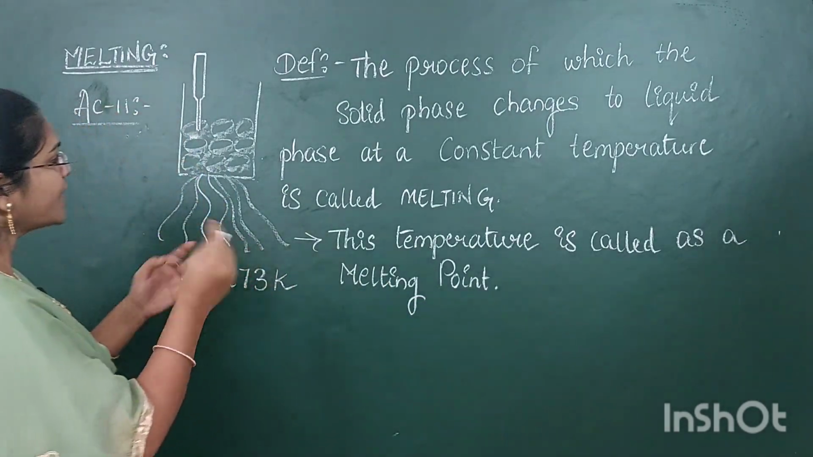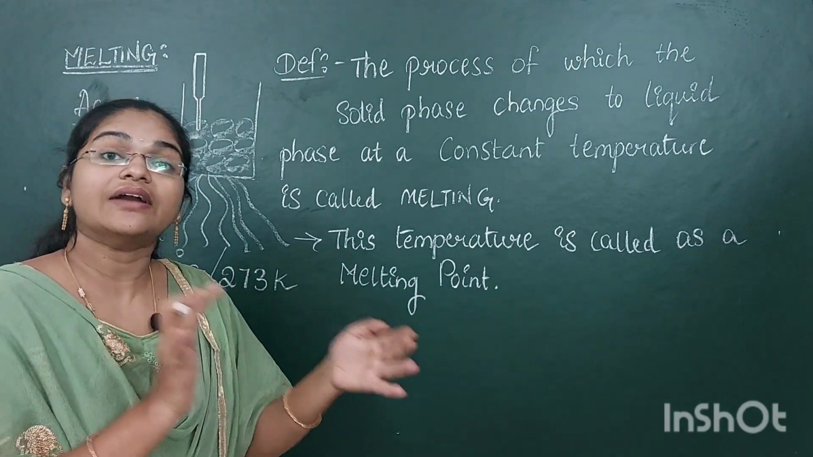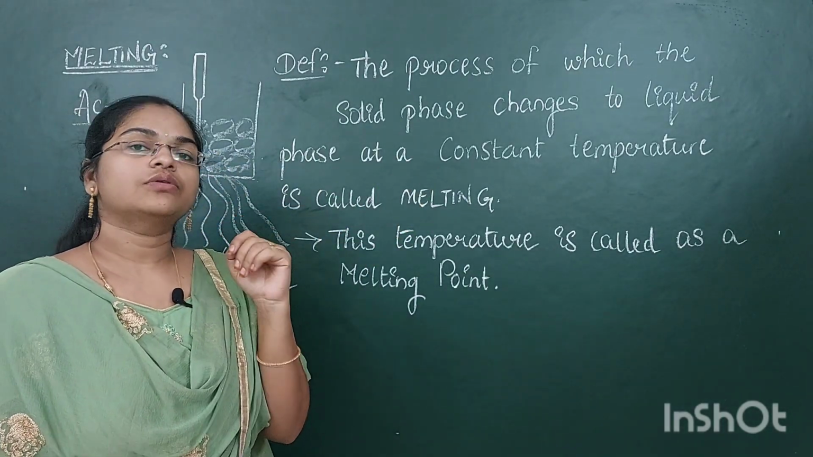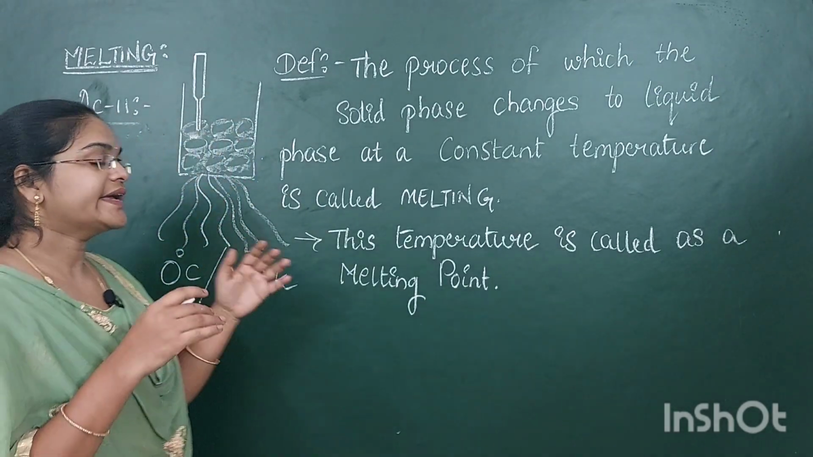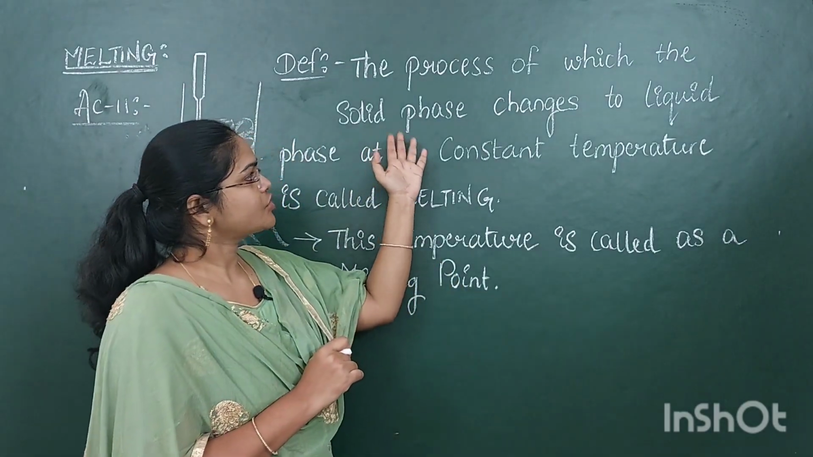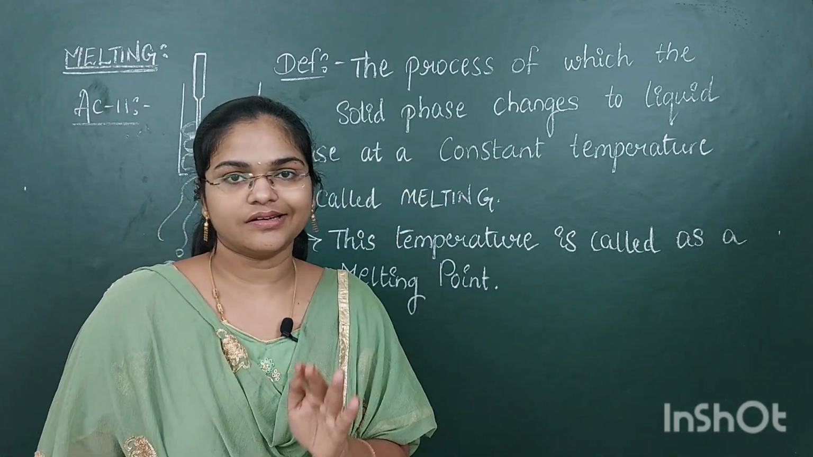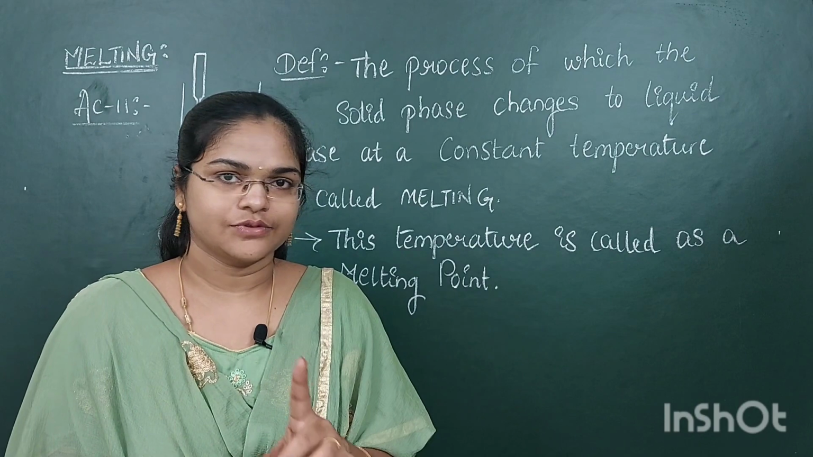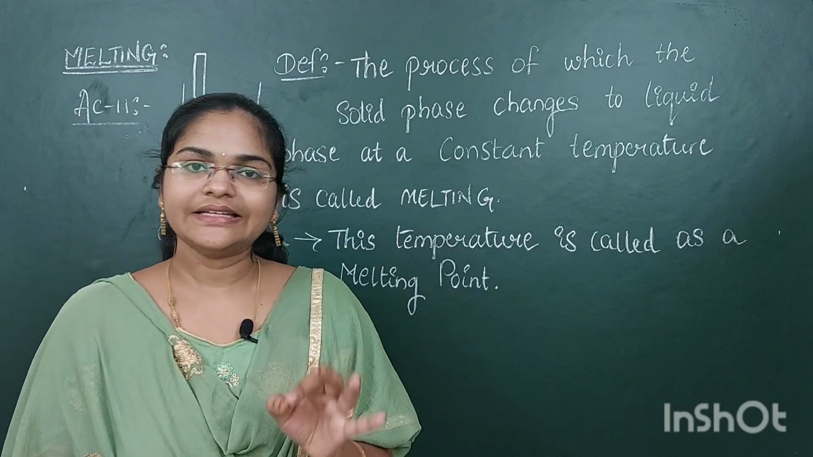Though we are continuously supplying heat energy, what amount of heat energy is required to convert 1 gram of solid into liquid? The heat energy required to convert 1 gram of solid into liquid at a constant temperature is called the latent heat of fusion. So the heat required to change 1 gram of solid into liquid at constant temperature is called the latent heat of fusion.